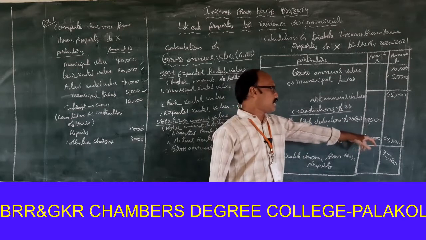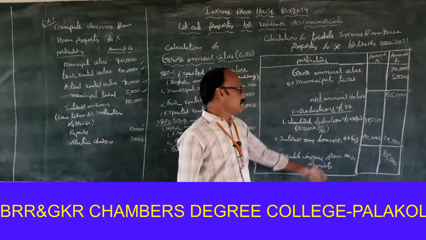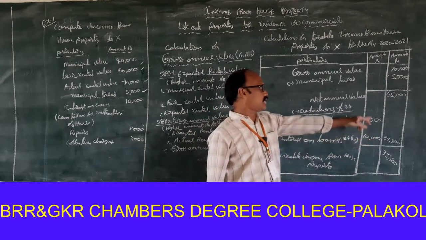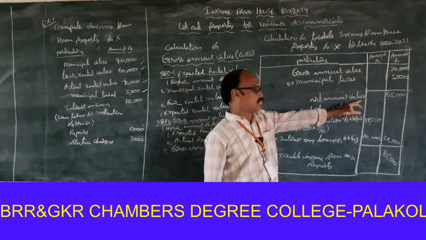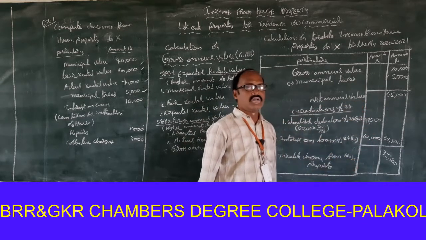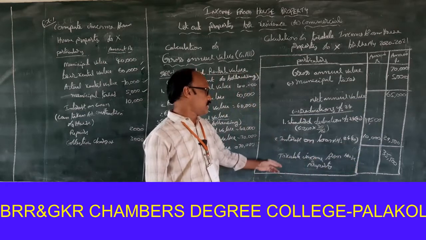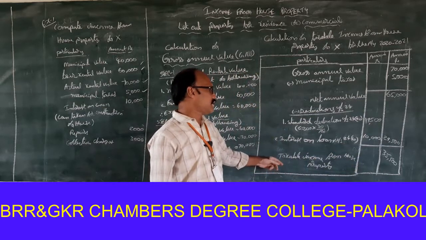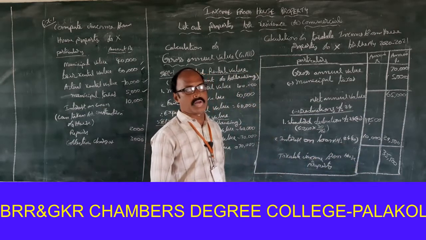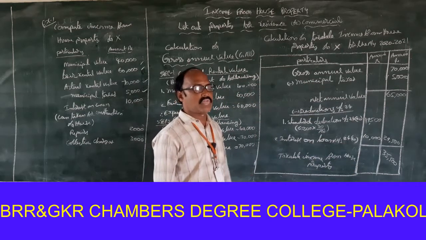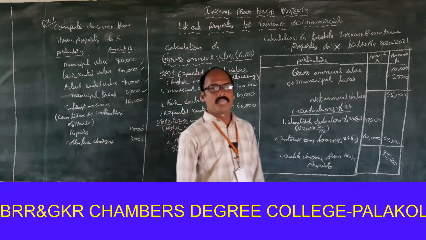Total 29,500 is deducted, and finally we get 35,500 as net taxable income from house property.